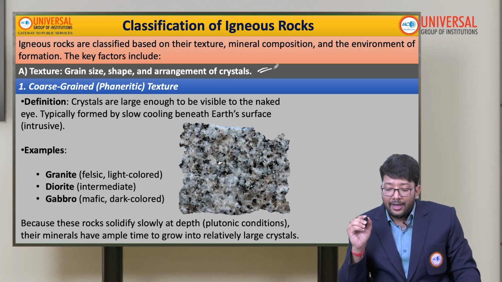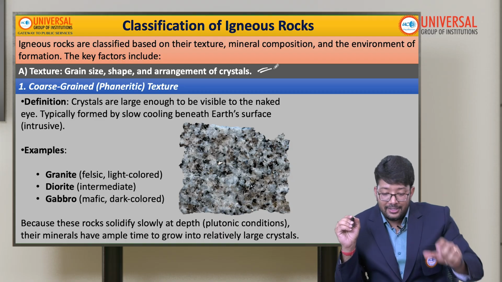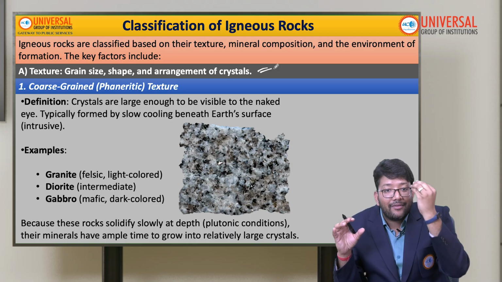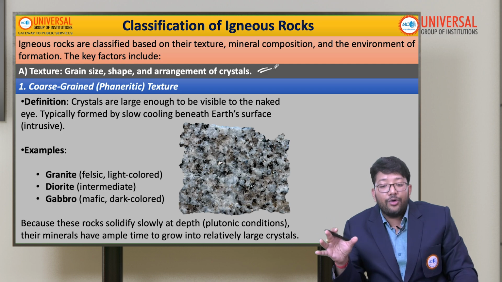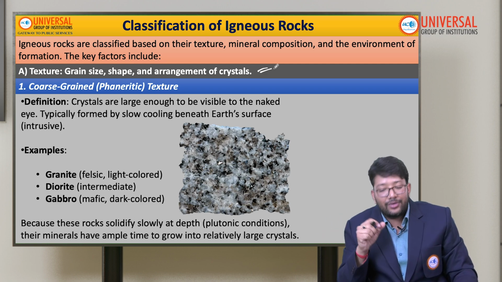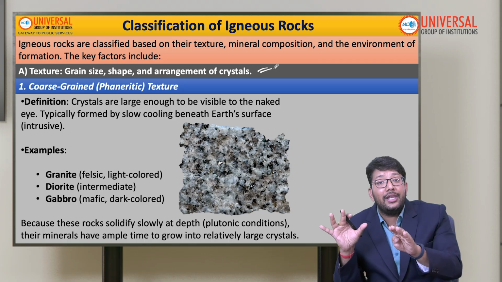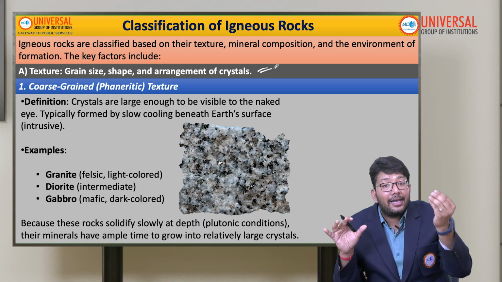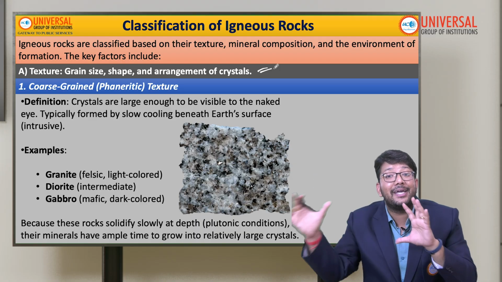First, if the texture is coarse, meaning the crystals are large enough that we can see them with the naked eye, that is called coarse grained or phaneritic texture. And why is the texture like that? Because they cool slowly. Because of the slow cooling, minerals have enough time to grow into big crystals.